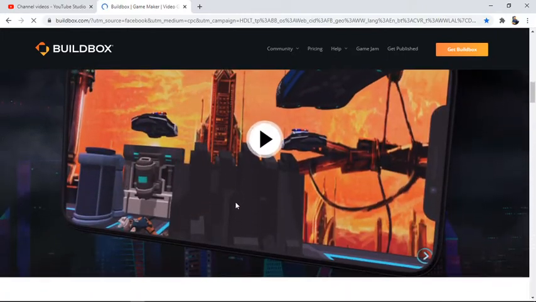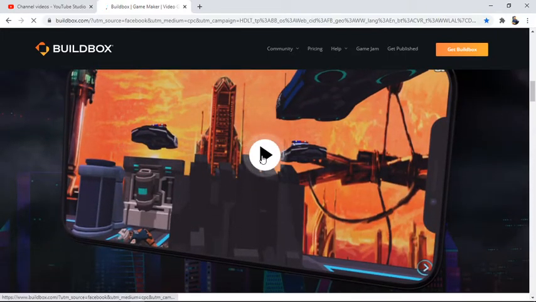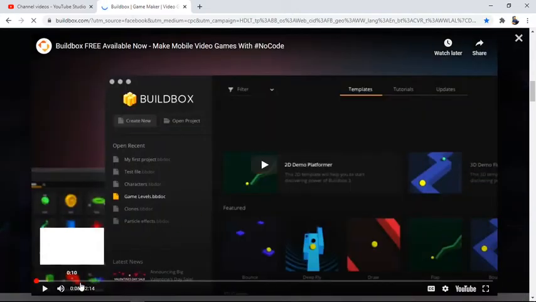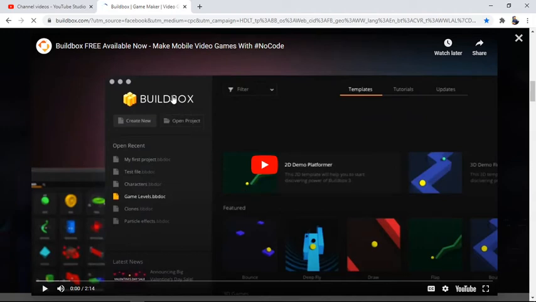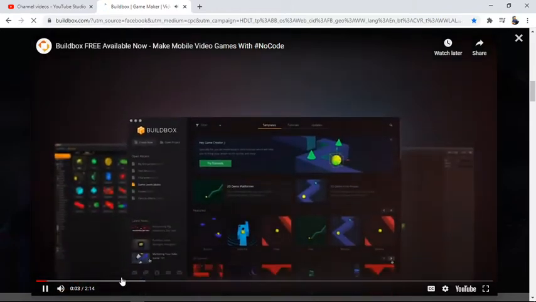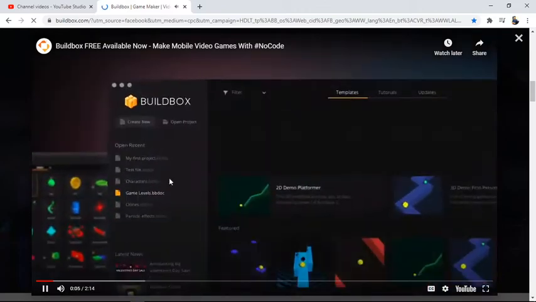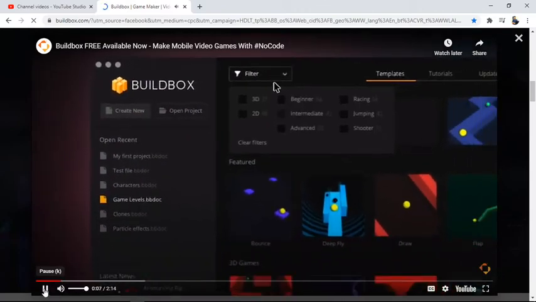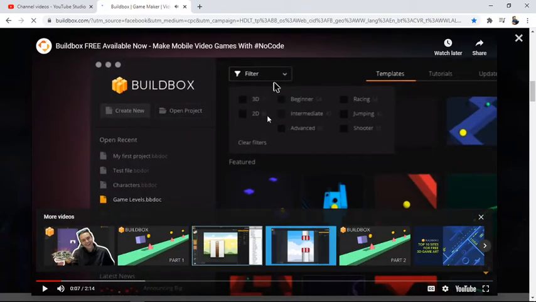For example, I'm going to show you what the simulation actually looks like when you play it. Here is your Buildbox account, and you can see the templates; the front page looks like this. You can see the filters, whether you are going to make it in 3D, 2D, beginner, intermediate, advanced, racing, jumping, shooter. So it's very easy.